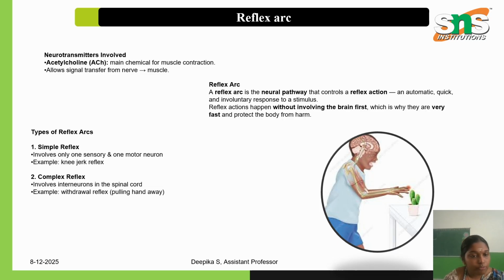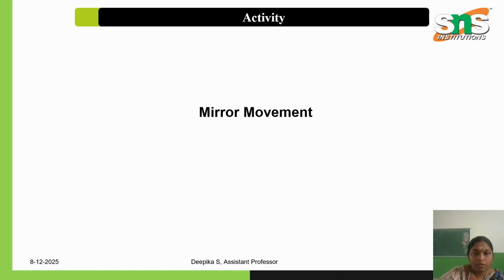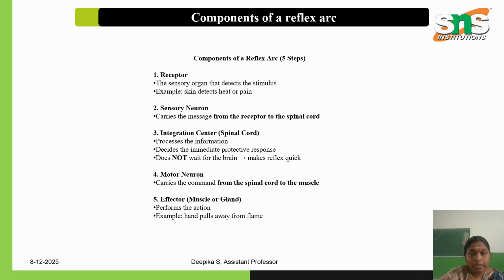And we have two types of reflex arc: one is simple and the other is complex. Simple reflexes involve only one sensory and one motor neuron, whereas in a complex reflex, we have interneurons, many neurons connected in the spinal cord, processing the signal. Next come the components of a reflex arc. We have five components, or five steps, in the reflex arc.